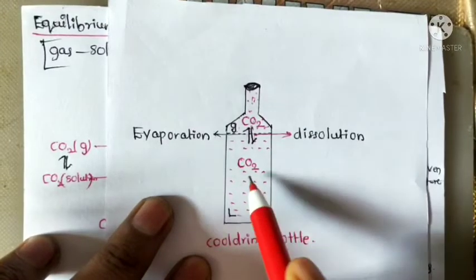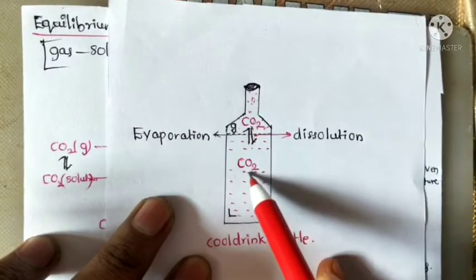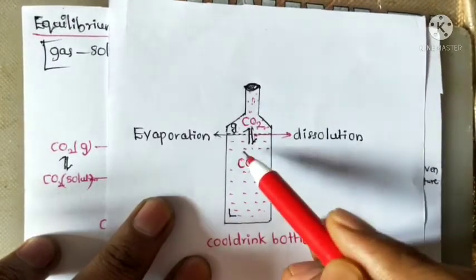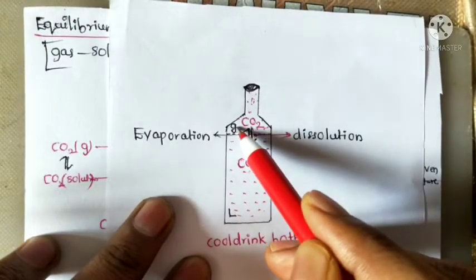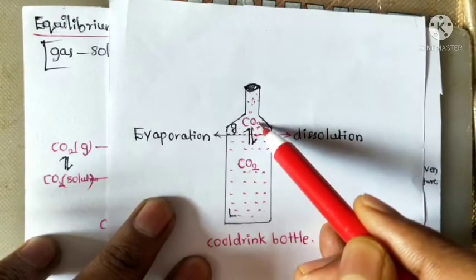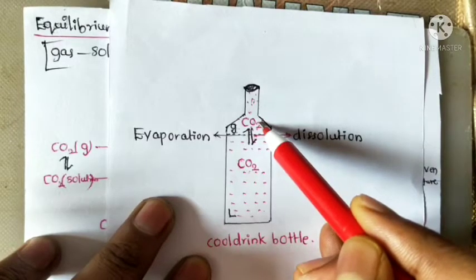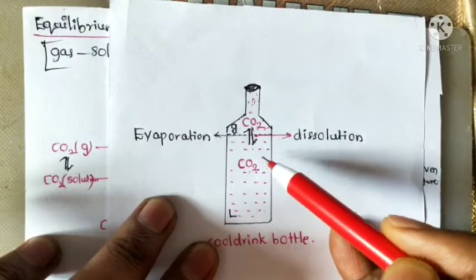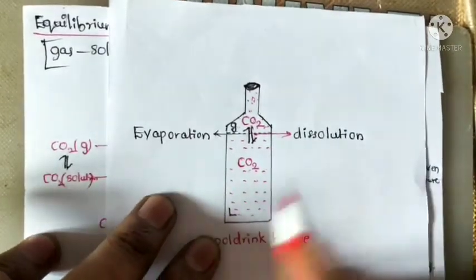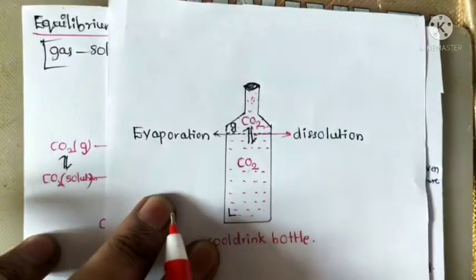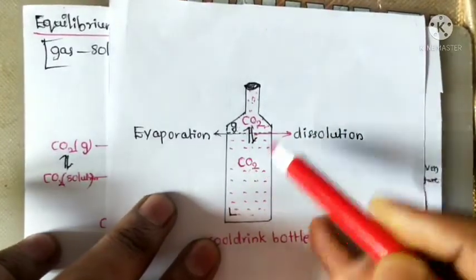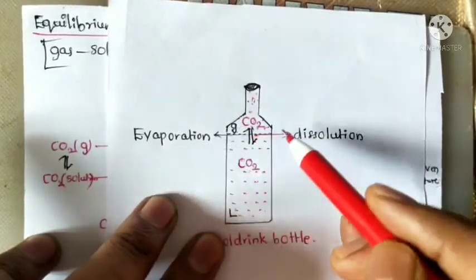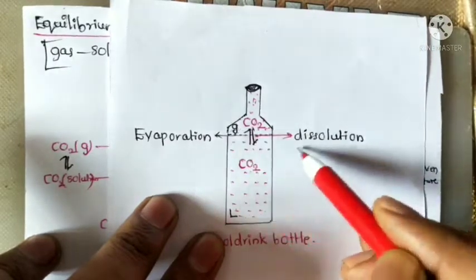That means the number of carbon dioxide molecules in the liquid phase escaping from liquid to gas, and the number of gas molecules entering from gas to liquid, are equal, as well as the rates. The gaseous molecules escaping from liquid to gas is called evaporation, and entering from gas to liquid is called dissolution.